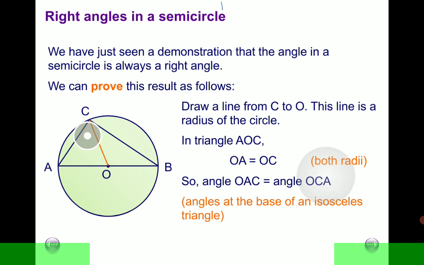These angles are called base angles of an isosceles triangle, such that if we mark them, each angle can be marked the same way. So we have an X there and an X here.